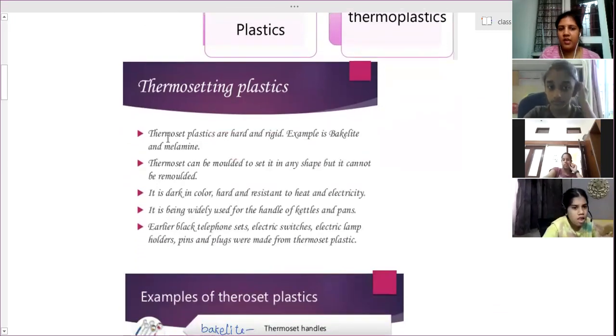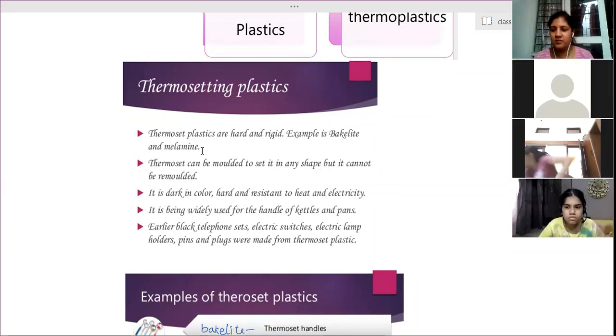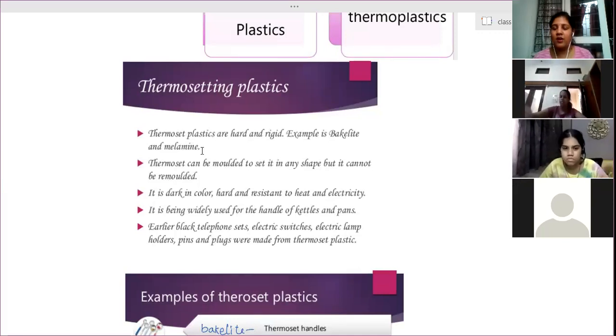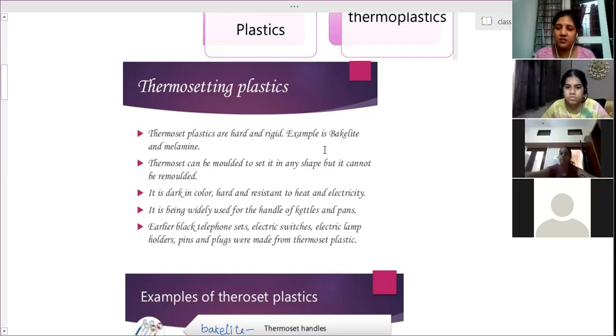So thermoset plastics are hard and rigid. They are very hard. Examples are bakelite and melamine. With bakelite, you can see examples in plugs, sockets, and switchboards, which are made of bakelite. Even the handles of cookers or pans in a kitchen are insulators. Those are also made of bakelite because they are heat resistant as well as electricity resistant. They can't conduct.